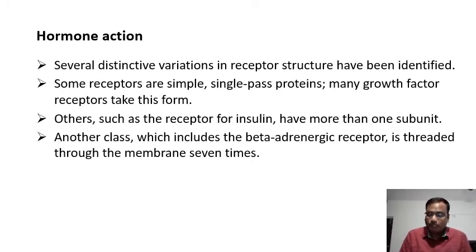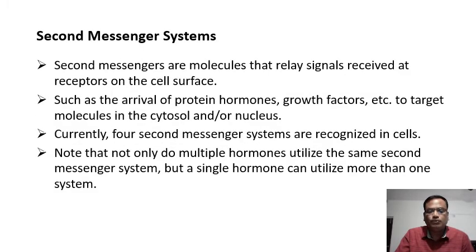And there are some receptors which are very large, and they are threaded through the membrane many times, for example the beta adrenergic receptor. The molecule is so big that it is threaded through the plasma membrane 7 times. So you find such variations in the hormone receptors.